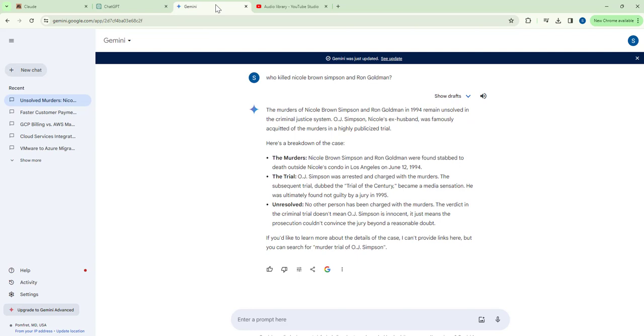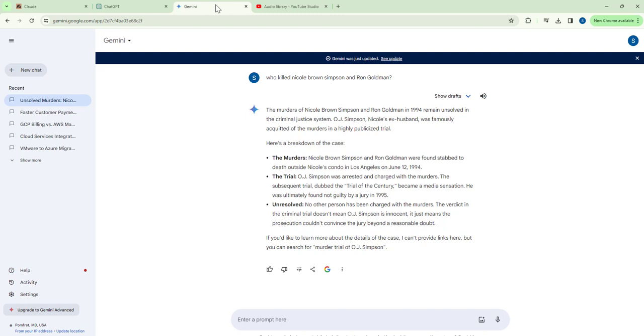The murder of Nicole Brown Simpson and Ron Goldman in 1994 remained unsolved in the criminal justice system. O.J. Simpson, Nicole's ex-husband, was famously acquitted of the murders in a highly publicized trial. Here's the breakdown of the case. The murders. Nicole Brown Simpson and Ron Goldman were found stabbed to death outside Nicole's condo in Los Angeles on June 12, 1994. The trial.